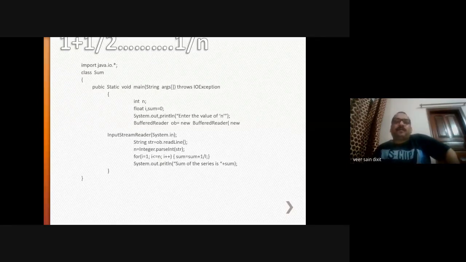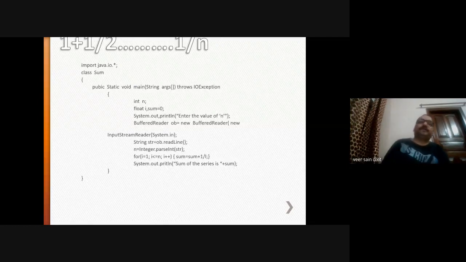In the previous class, I told you that whenever you are writing a program, you must always give the user input. So here you have to compute the sum up to the nth term. Then you will have to give the value of n by the user, up to what term he or she wants to compute the sum of the given series.